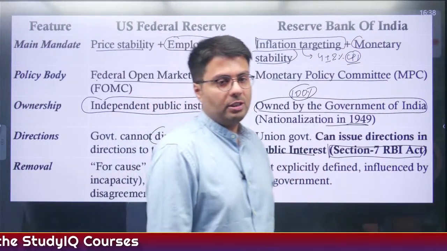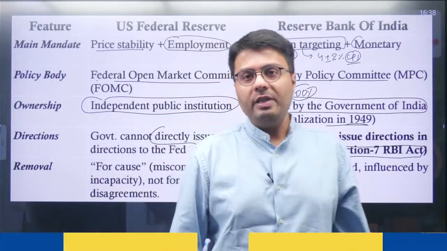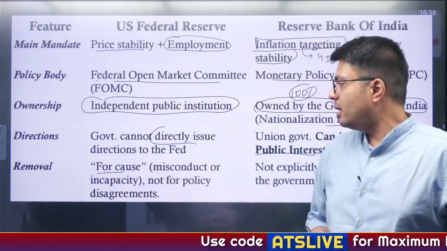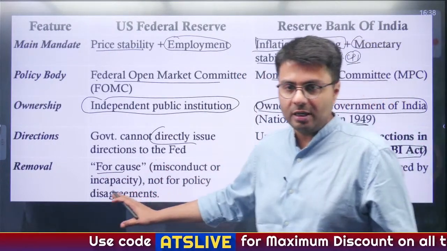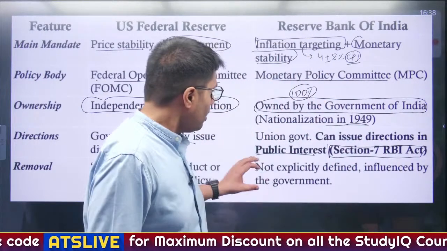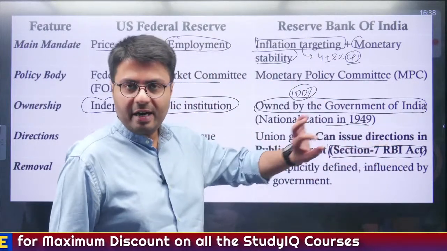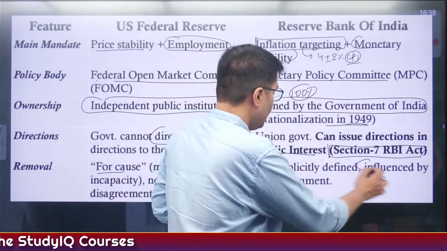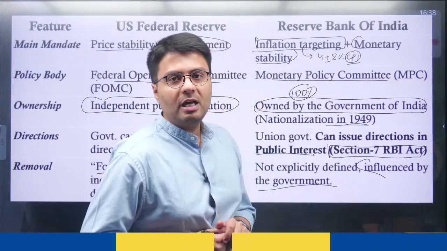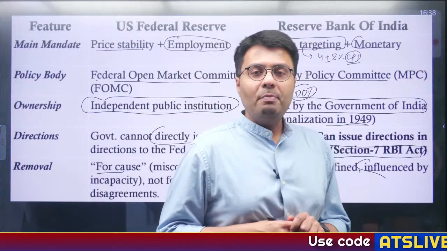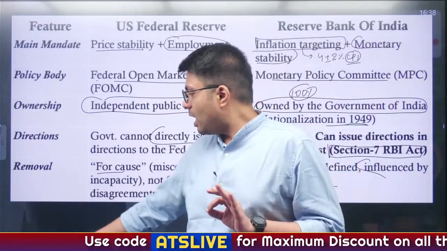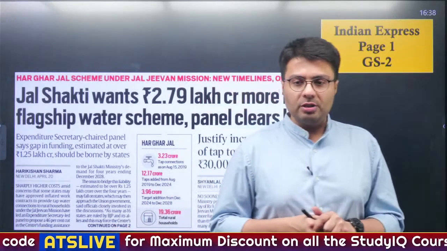In public interest. Now, the removal of the chairperson of the Federal Reserve can be done for cause, that is for misconduct or incapacity, but not for policy disagreement. Whereas in India, it is not explicitly defined in the RBI Act how you can remove the governor. However, the removal might be influenced by the government. So, sometimes when the government makes it difficult for the RBI governor to work, he or she may resign from the office, right? So, this is how we compare these two institutions.